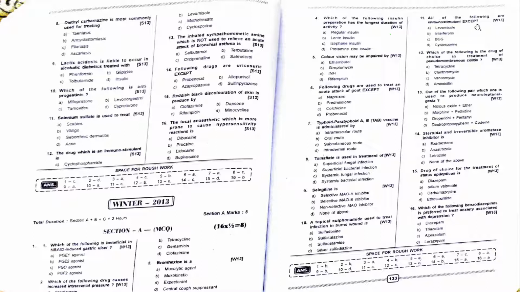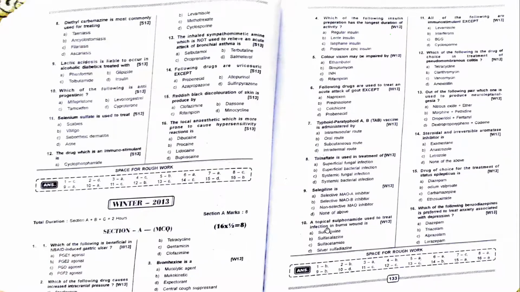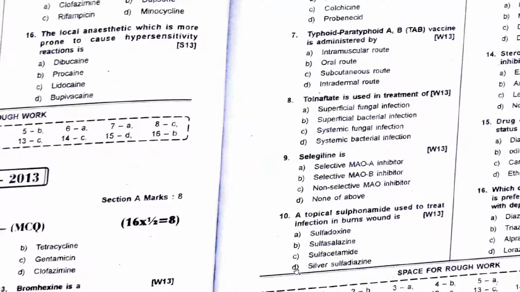All of the following are immunostimulants except levamisole, yes. Interferons, yes. BCG, yes. Cyclosporin and tacrolimus, both of them are immunosuppressants, not immunostimulants. So the answer is cyclosporin. Topical sulfonamide used to treat infection in burn wounds is silver sulfadiazine.